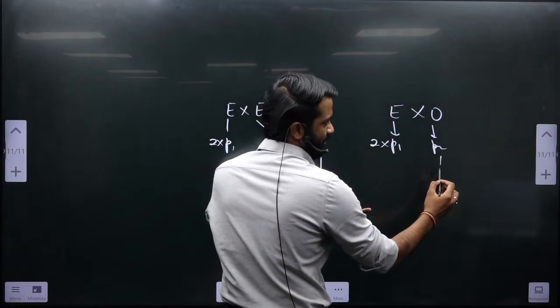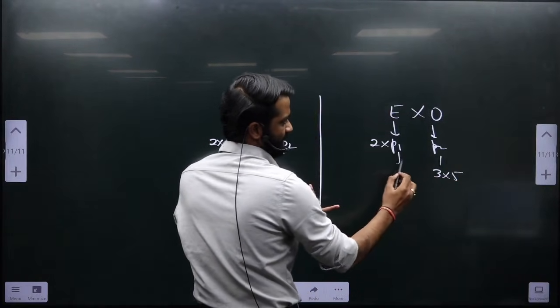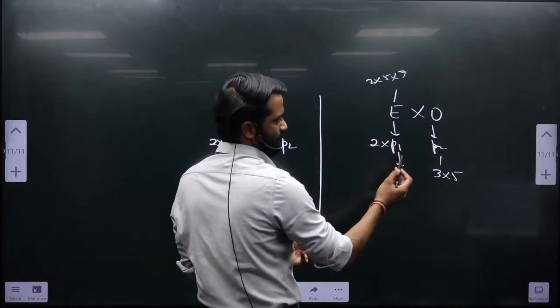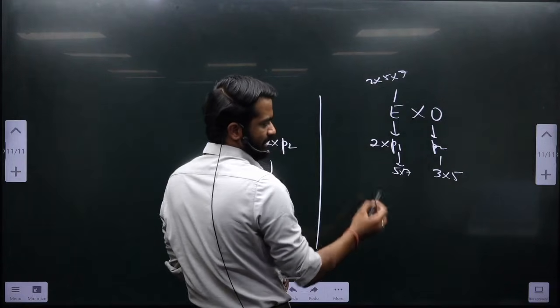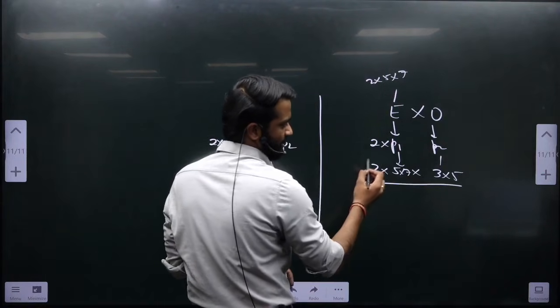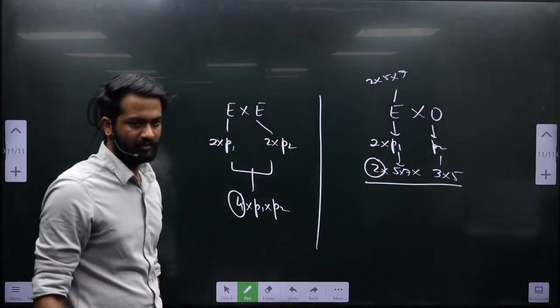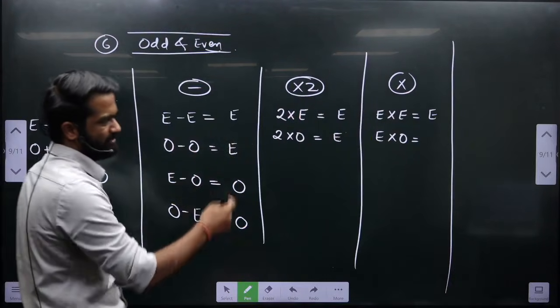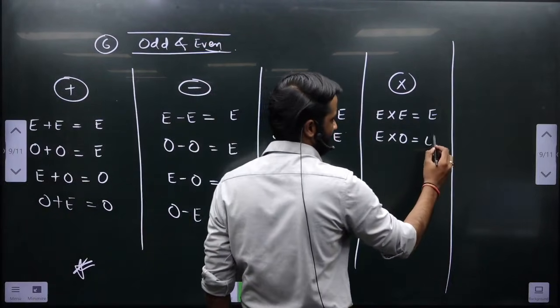For example, this is 3 into 5 and this e is nothing but 2 into 5 into 7. So what will p1 be? 5 into 7 and 2 was already there. 2 into 5 into 7 was e. So when I multiply, I will get a factor of 2, which will make this even. You can take examples also to write this, right?